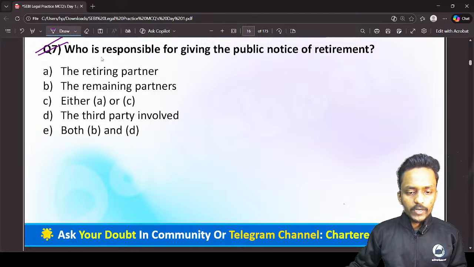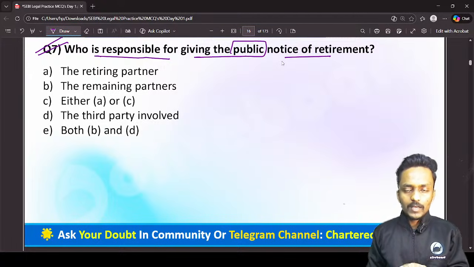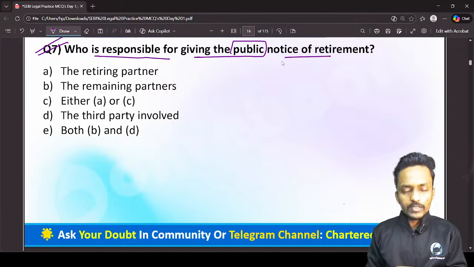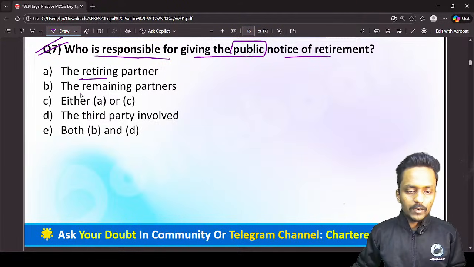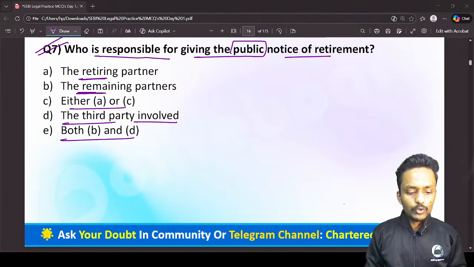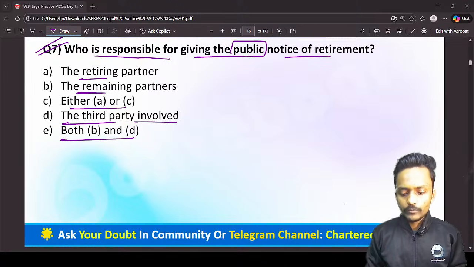Now, the question is, who is responsible for giving the public notice? Is the retiring partner responsible to give a public notice? Are the existing partners required to give the public notice? The options are: retiring partner, remaining partners, either A or B, A or C, the third party involved, and both B and D. So can you tell me in the chat box who has the authority, who has the responsibility to give a public notice about the retirement of one of the partners?